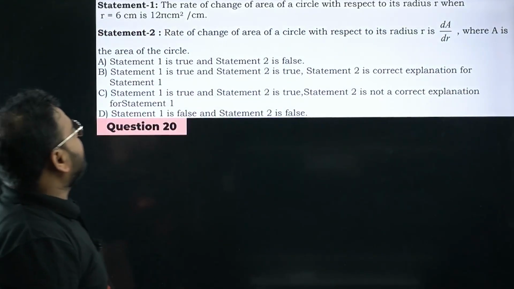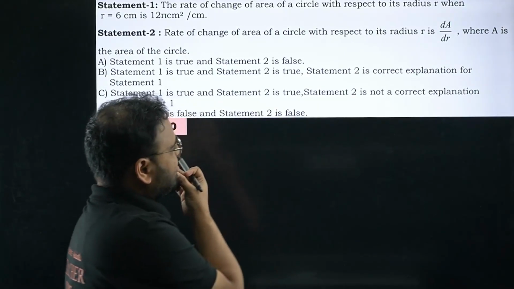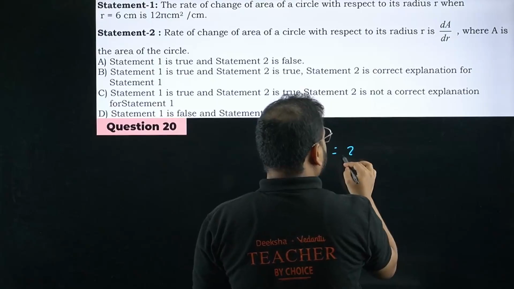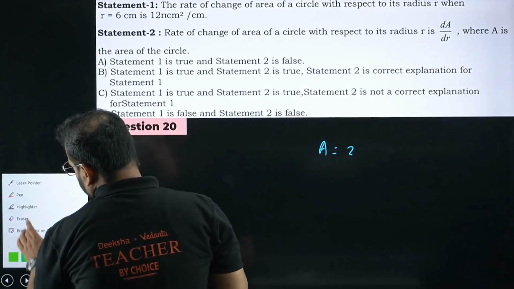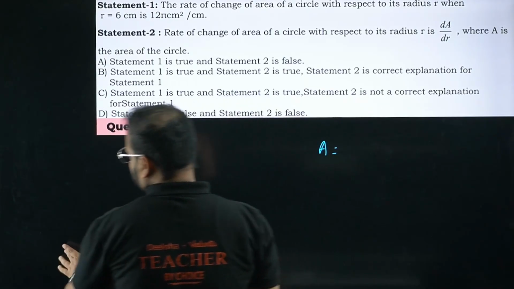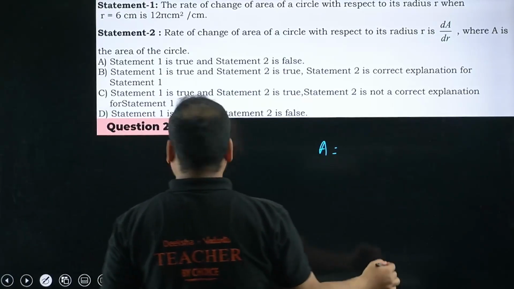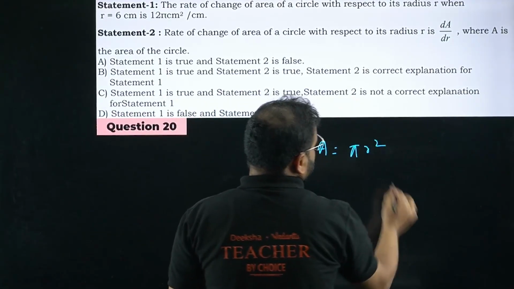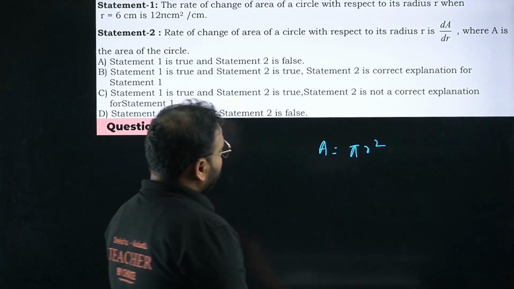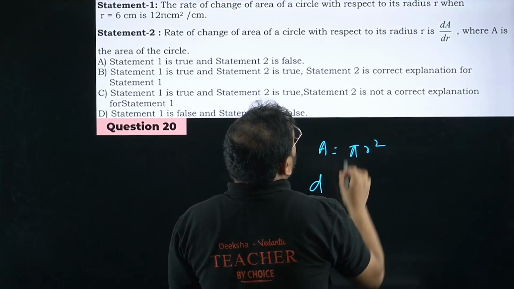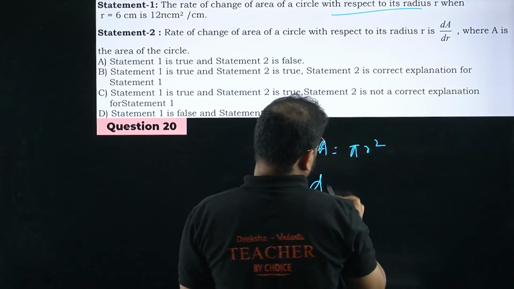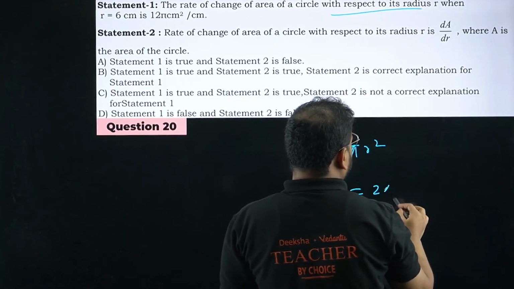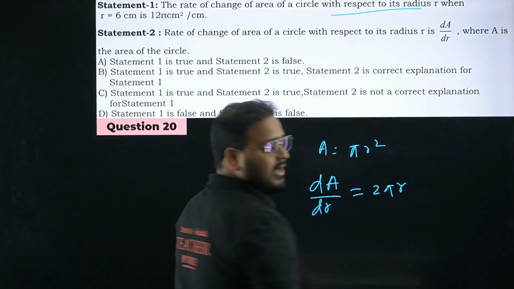Again, statement based question. The rate of change of area of a circle with respect to radius. Okay. Area of a circle will become pi r square, right? Agreed? Now differentiate this with respect to the radius. So dA by dr will do. What are we going to get here? 2 pi r simply. 2 pi r will be the answer.